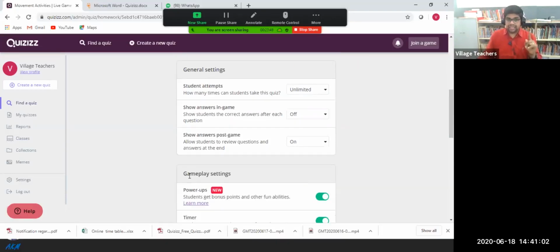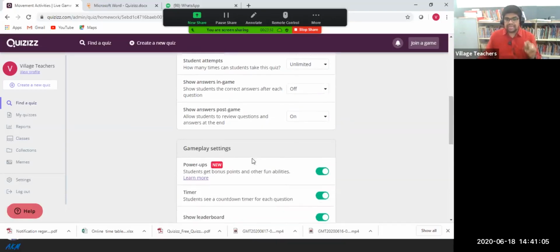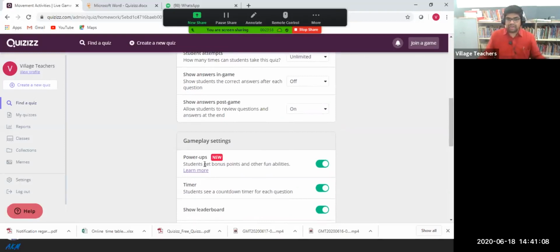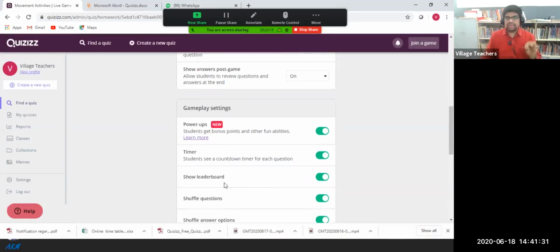The second is general play settings. I already mentioned that we have power-ups like 50-50 or immunity, etc. If you enable this, the students will get additional options that help them gain score, but it will not affect the accuracy of the result. And here you can enable the timer, that is, we can specify the time also. When you specify the time, the student can see the time. That is the advantage of using the timer. Then the short leaderboard: after every question, the students can see who is first, second and third. Only the first 5 students' names appear on the participant side, but on the teacher side we can see the whole student list.